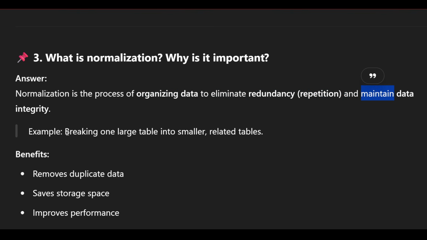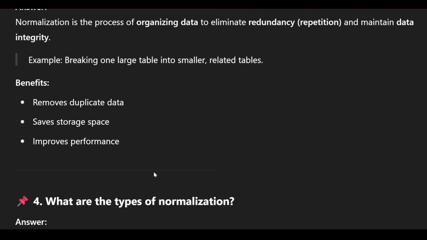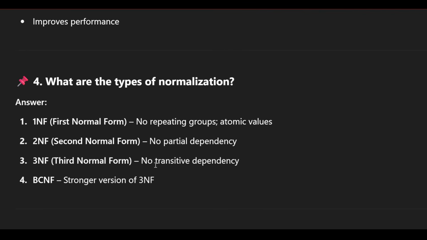Okay, example: breaking one large table into smaller related tables. After that, benefits: remove duplicate data, obviously saves storage space, and improves performance. These are the 3 benefits you should remember. After that, what are the types of normalization? So we will first see them in detail.